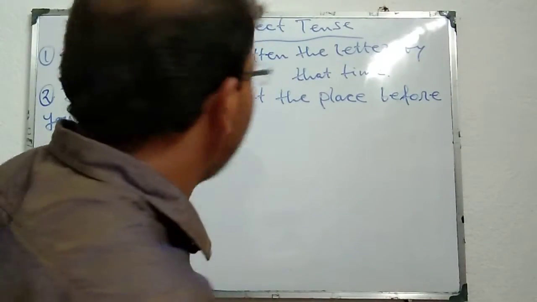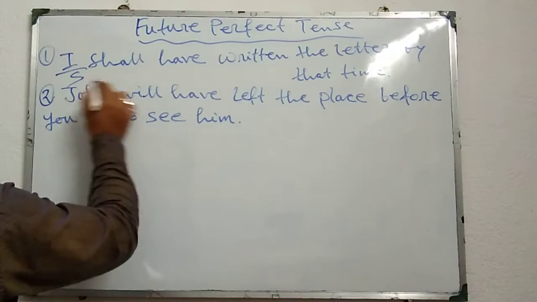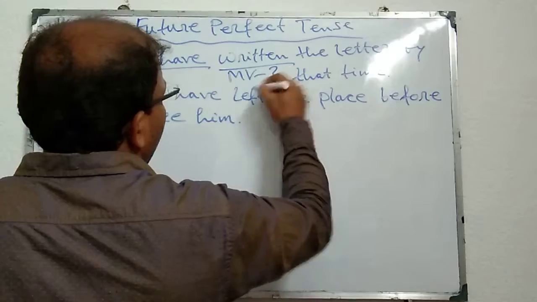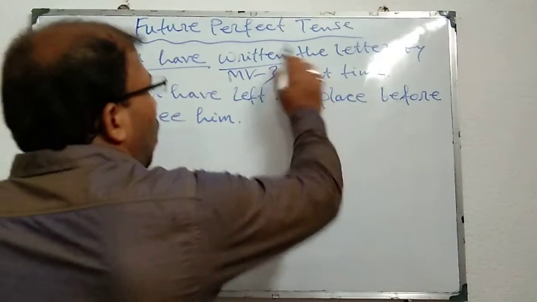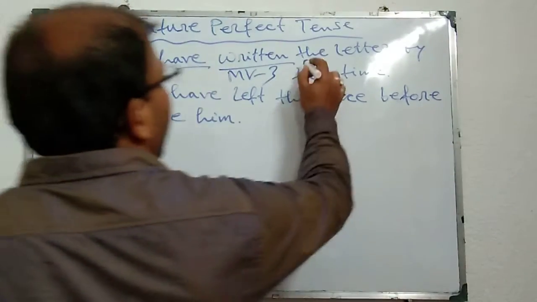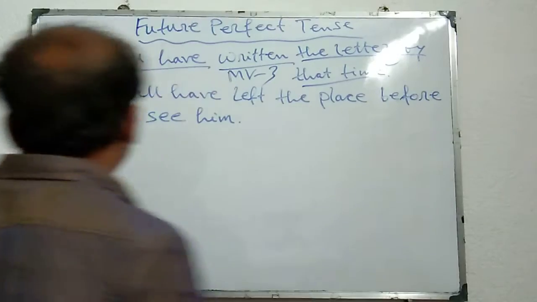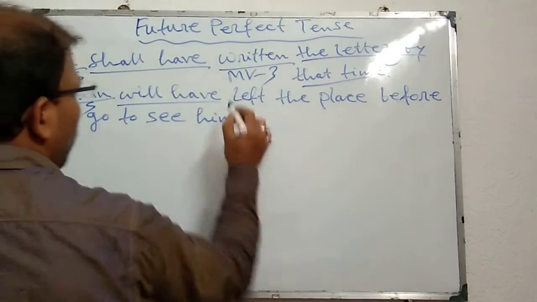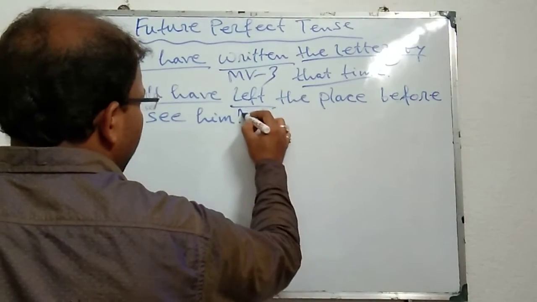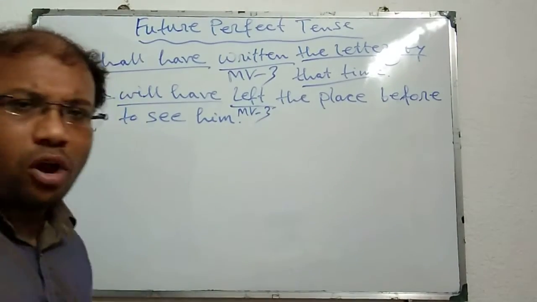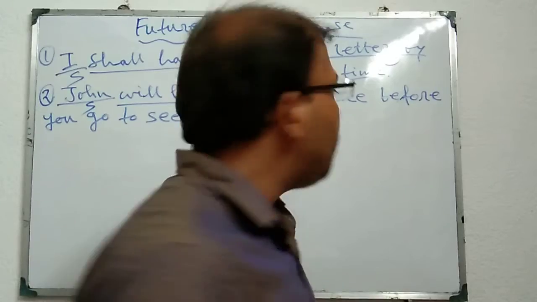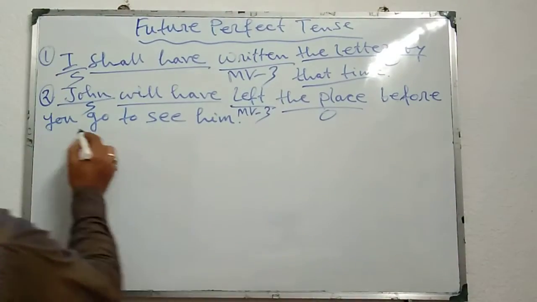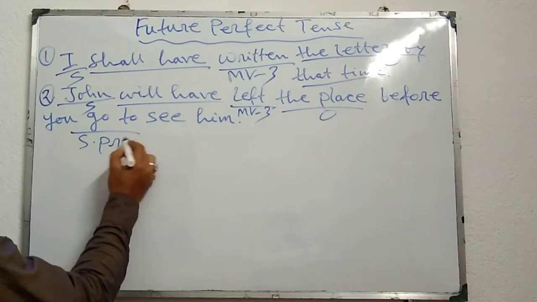And also note here the sentence structure: I, subject; shall have; thereafter written, it is MV3, main verb third form or past participle form of the verb; thereafter object or others. And in the second sentence, John is the subject, thereafter will have, thereafter left, it is MV3, main verb third form or past participle form, thereafter object or others. And here, before you go to see him, here go is simple present tense.